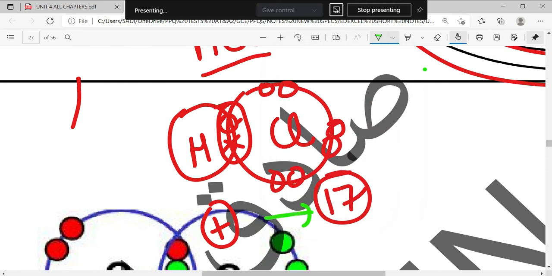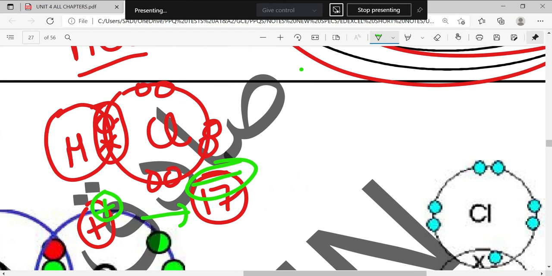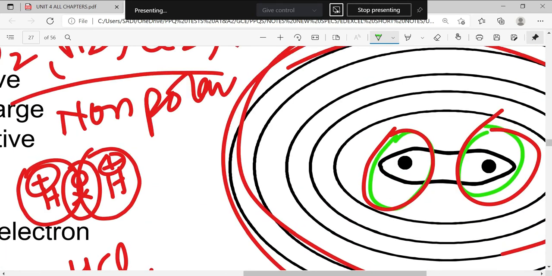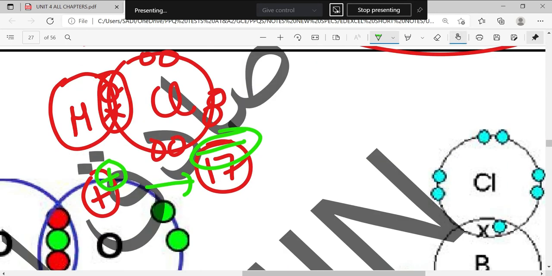So the negative charge is more towards chlorine, and the absence of the negative charge is causing the positive charge to be towards hydrogen. So we will see that the shape will not be exactly the one which we have seen here, not circular exactly. The two nuclei will not be like this. So how will the shape be?